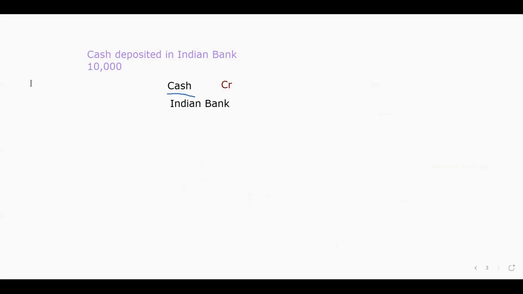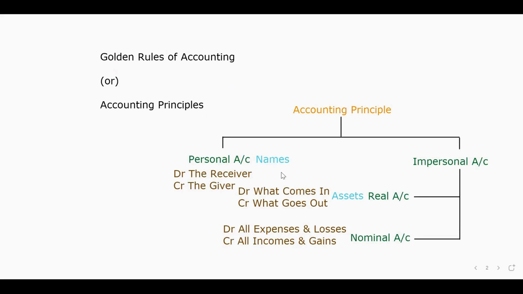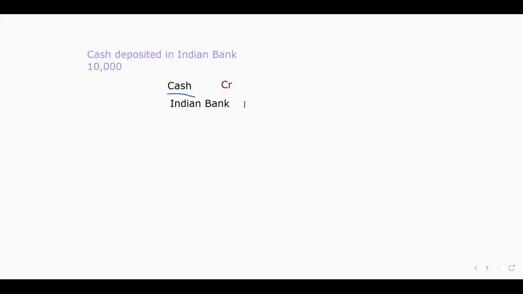Next, coming to Indian Bank. Indian Bank is artificial. As per the principle, a name will come under personal account. What is the personal account principle? Debit the receiver, credit the giver. So here the bank is receiving, and we are giving the amount. That means obviously the bank is receiving. As per the principle, the receiver should be debited. So debit Indian Bank.